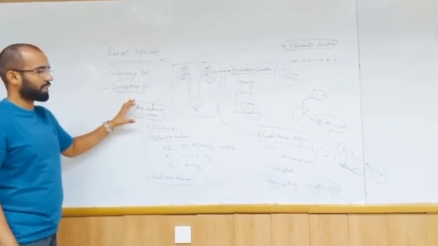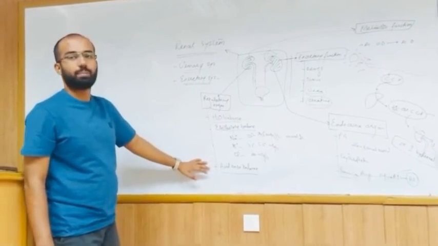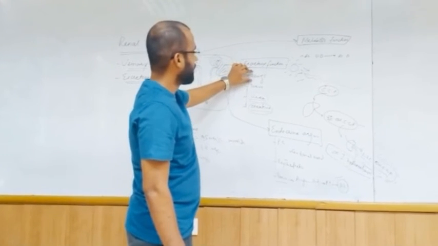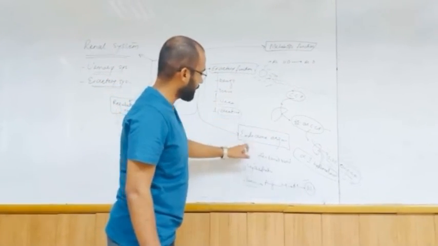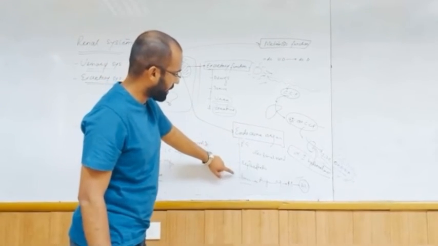So in a nutshell, what does the kidney perform? One is the regulatory functions, including water balance, electrolyte balance, and acid balance. Another function performed by the kidney is the excretory function. We excrete waste products like drugs, toxins, urea, creatinine. And as far as endocrine function is concerned, it releases the hormones prostaglandins, erythropoietin, and renin.